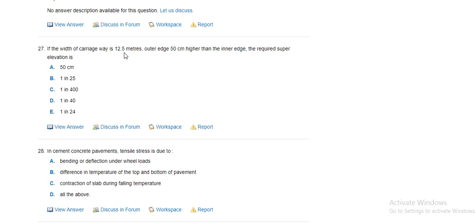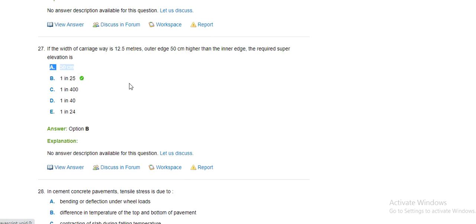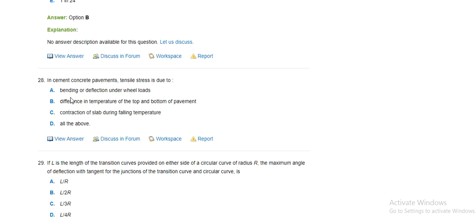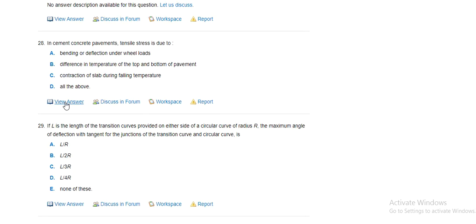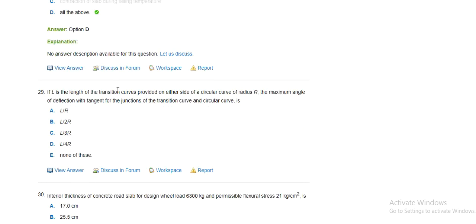If the width of carriageway is 12.5 meter and the outer edge is 15 cm higher than the inner, the required super elevation is 1 in 25. In a cement concrete pavement, tensile stress is due to bending or deflection of the wheel load, difference in temperature of the top and bottom of the pavement, and contraction of the slab during temperature change. All of the above is the correct answer.